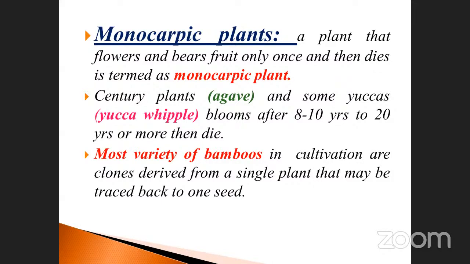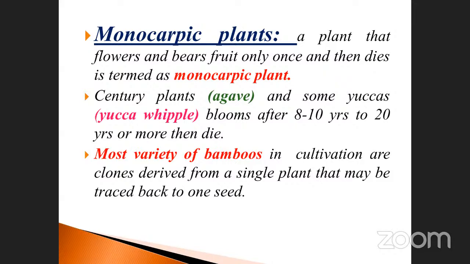And go to the next one, the most varieties of bamboos. Already on the overall board, there are these types of bamboos mostly. How many years do they take to grow? 96 years, 100 years, like that. This has been asked so many times in NEET questions. Monocarpic plants, you must note it down. Which one is very, very important? Bamboos. Suppose if it is mentioned as 8 to 10 years or 20 years, you have to tell which one. Agave and yucca, these are the two.